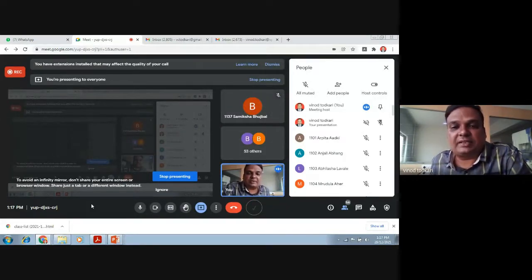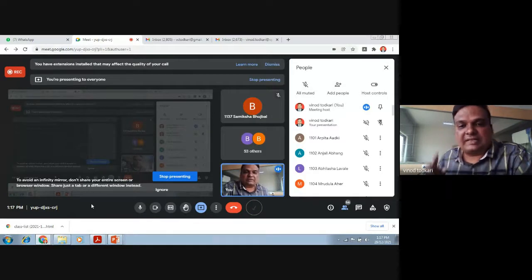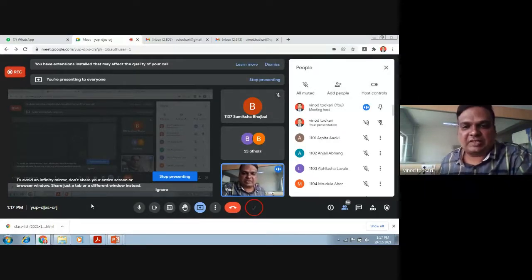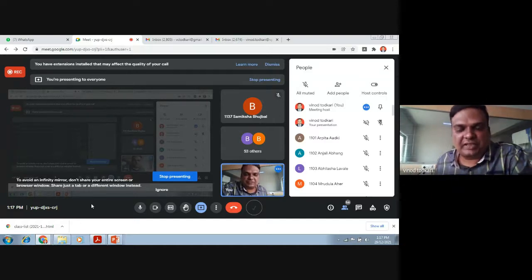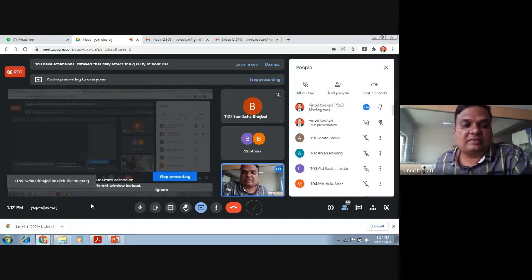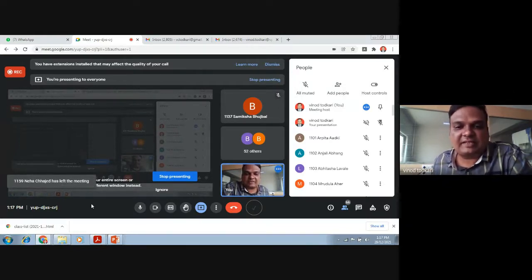How did we calculate this? 13600 into 10 raised to minus 3. M is equal to rho into V. I repeat, M is equal to rho into V. Rho is 13600, and V is 10 raised to minus 3. So 13600 into 10 raised to minus 3 is nothing but 13.6. Is it clear to all of you?